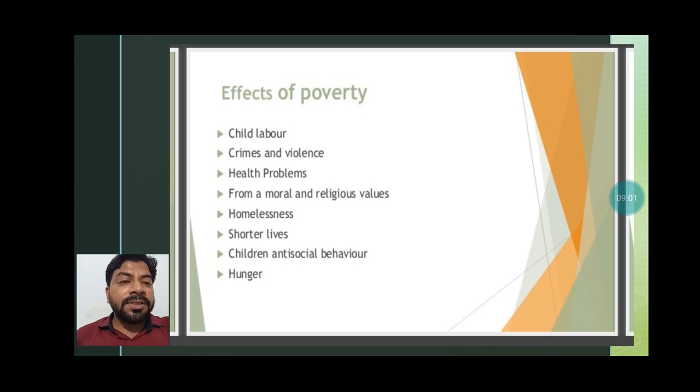Shorter lives: their lifespan is decreasing. Children's antisocial behavior: you often see chain snatching, robbery and other types of nuisance on the roadside. These are the problems of poverty only. These are the effects of poverty. Then, hunger: many people used to die because of hunger. That is also due to poverty.